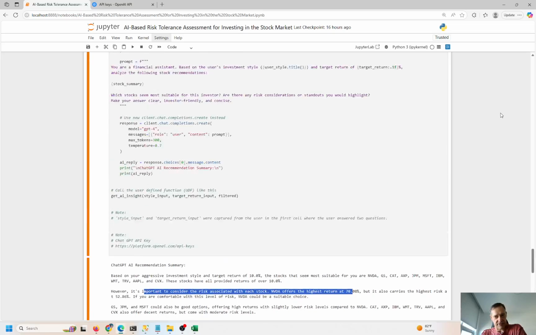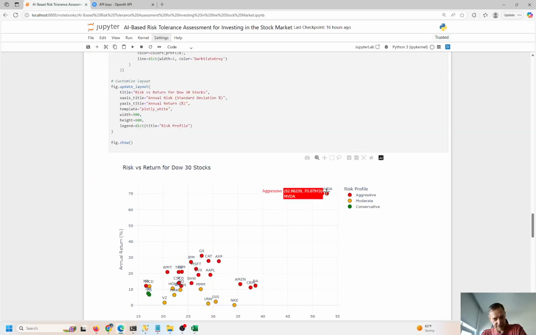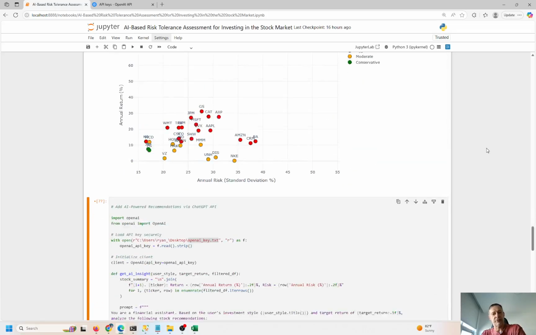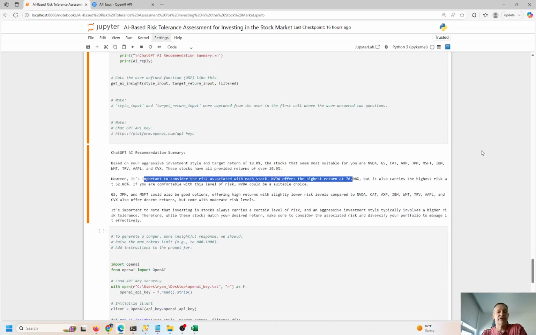We know that for a fact, right? You can see that in the chart over here: highest return, highest risk. And there's always a trade-off, guys, between risk and return. You want those higher returns, that's fine. You have to accept those higher risks, right? Is that going to keep you up at night?